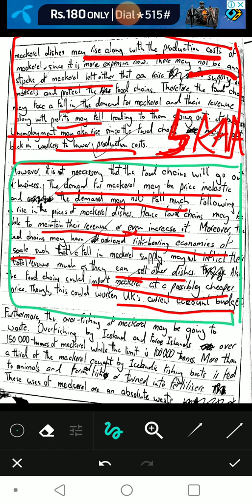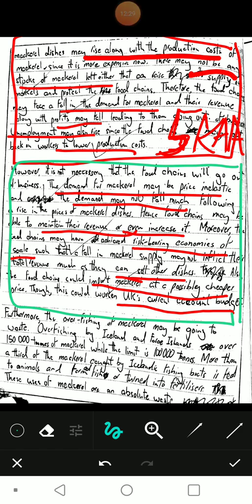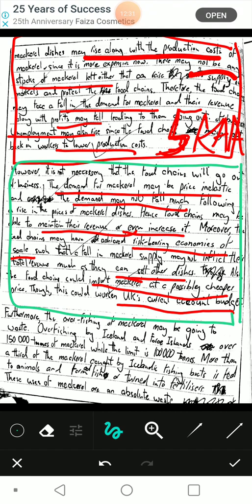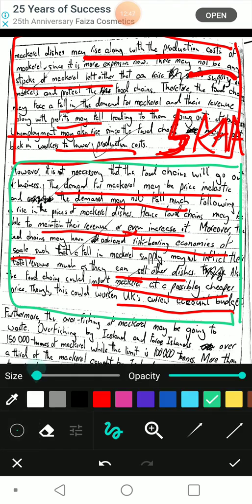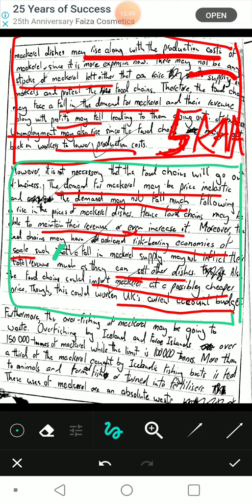Two most right there. Moreover, the food chains may have achieved risk bearing economy, so that the following may cancel. This is another 2 points, both analysis and knowledge. Third point is right there. Also, the food chains could import mackerel at a possibly cheaper price, though this could worsen UK's current account. Possibly cheaper price, that is one point, and it could worsen current account measure, that is another one point, and the analysis. So all in all, this is 6 marks. 6 evaluation marks.